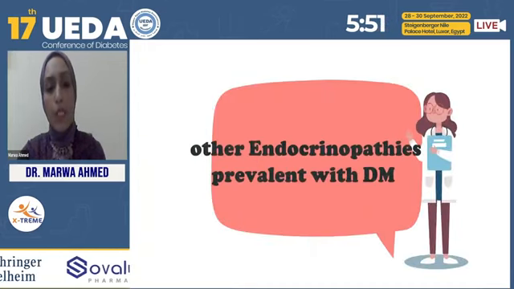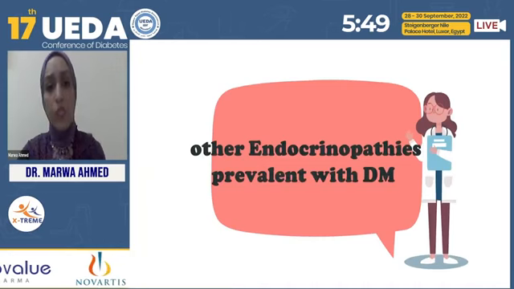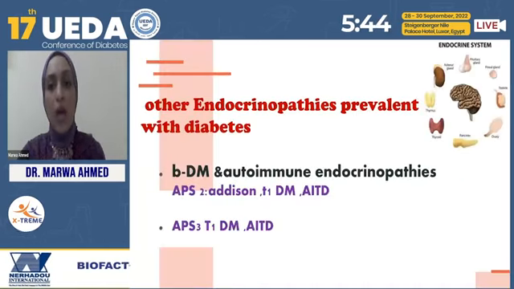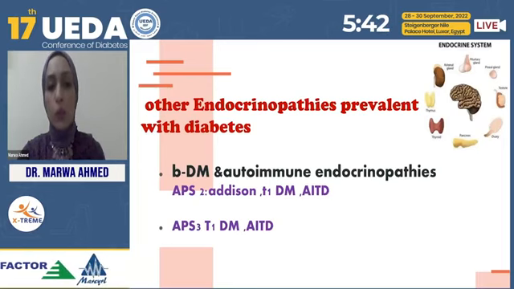Don't miss other endocrinopathies that cause or are prevalent with diabetes. Especially type 1 diabetes is commonly associated with other autoimmune endocrinopathies like autoimmune polyglandular syndrome type 2 and type 3.